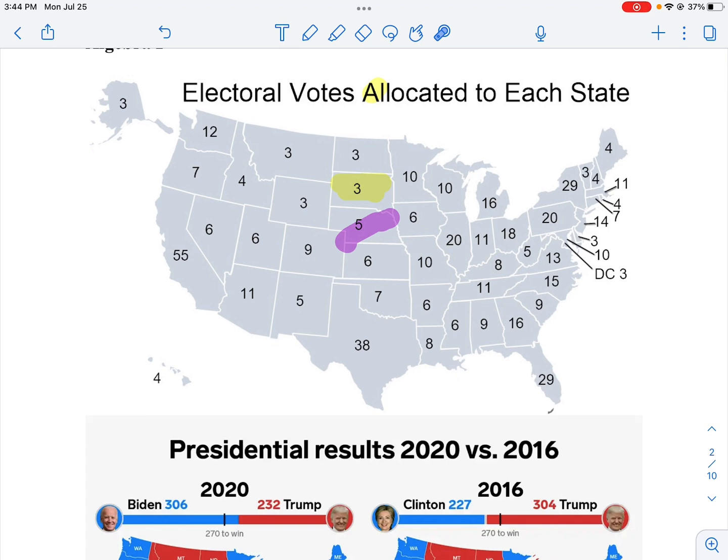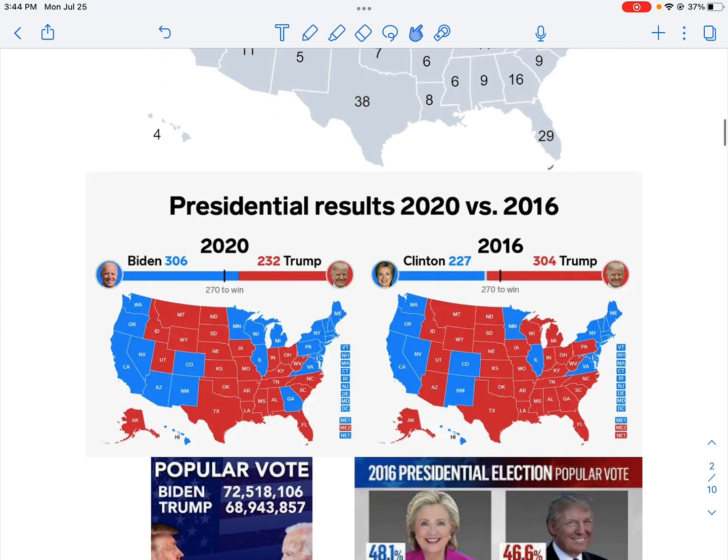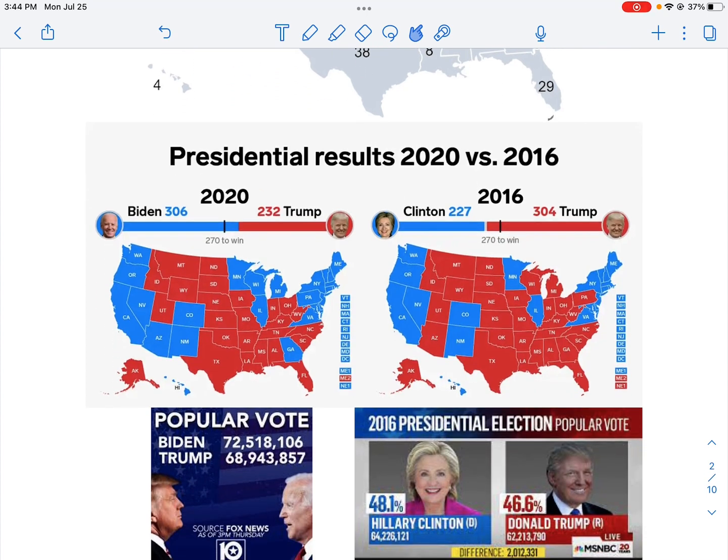When we look at how this relates to the popular vote, here are the last 2 elections. And I know there's some debate going on about the results of 2020. I'm not going to dispute that with you. I'm here to present you facts and then have you make the decision. What happens, you can see in this picture.